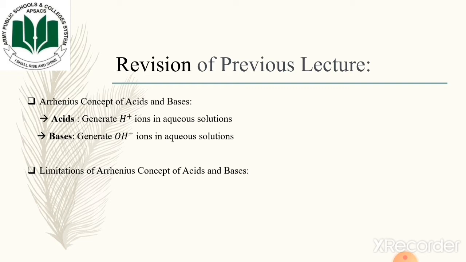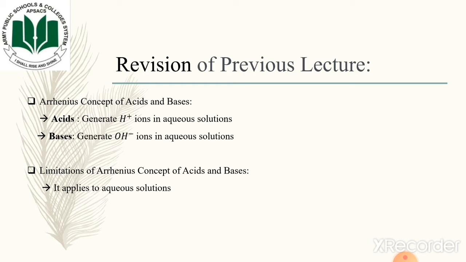However, there were some limitations in the Arrhenius concepts of acids and bases. First limitation was that it applies to aqueous solution only. For those substances which are in the gaseous phase, or those substances which are not soluble in the aqueous solution, we cannot predict their nature as acids or bases with the help of the Arrhenius concepts.